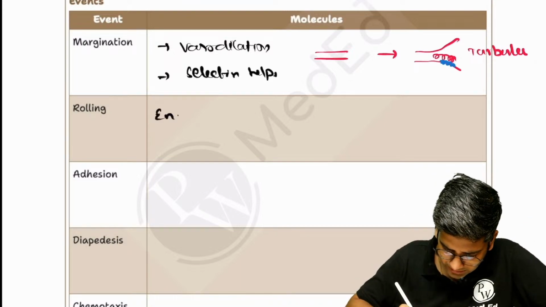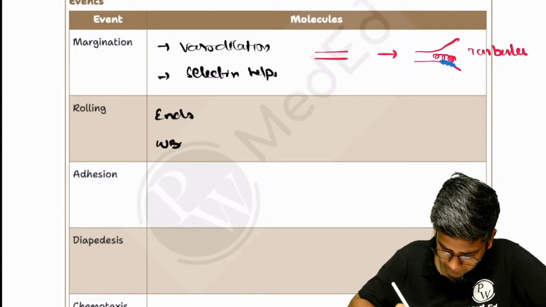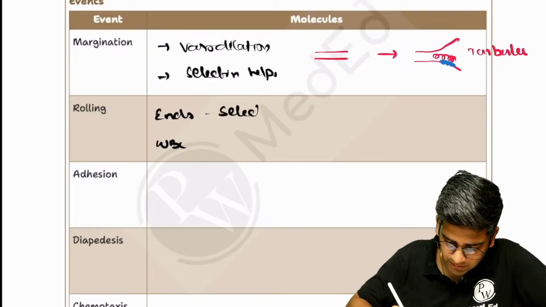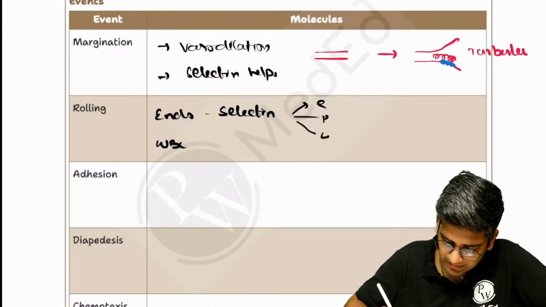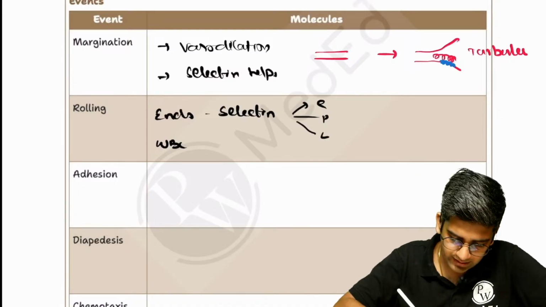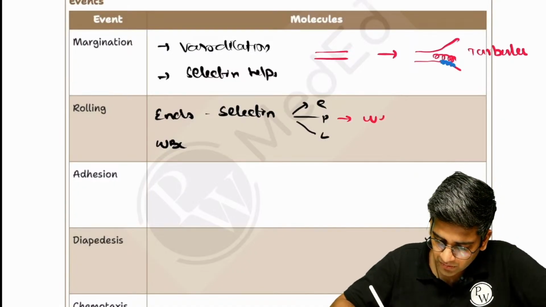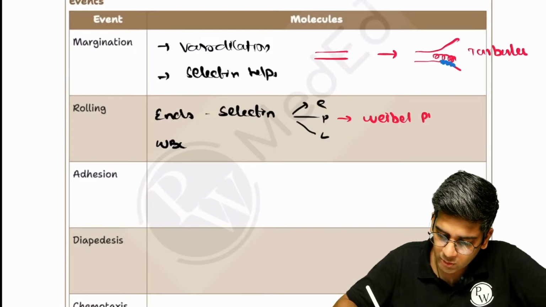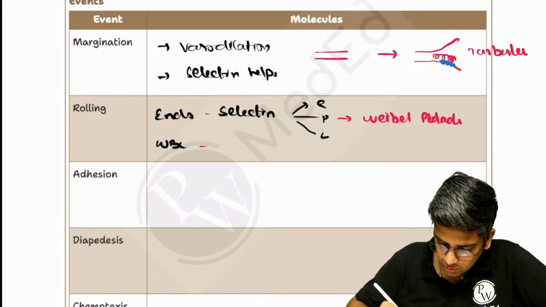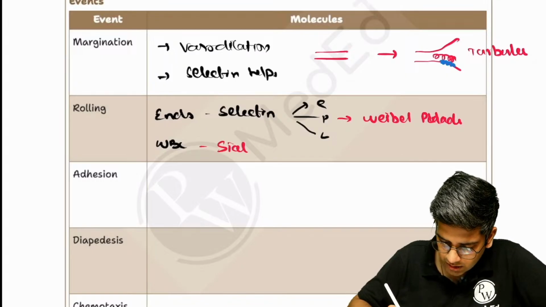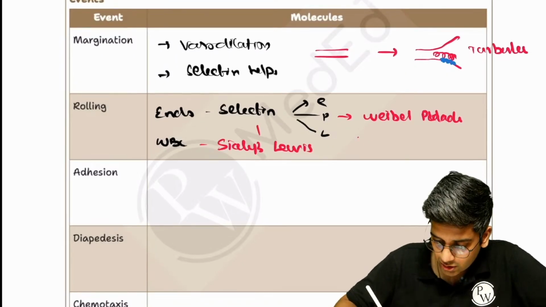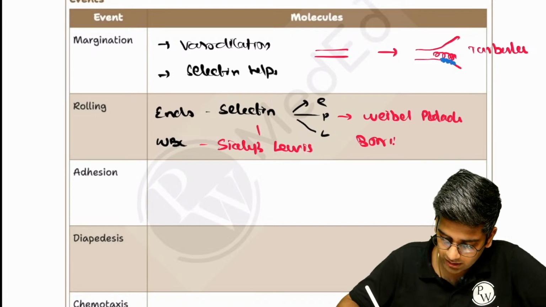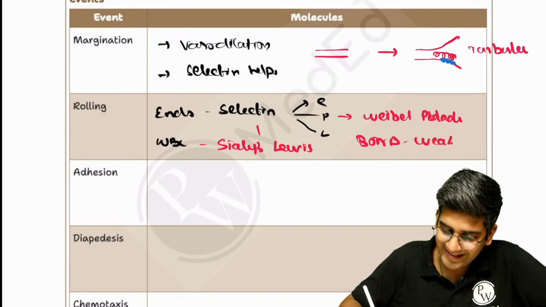So in the endothelium and WBC, in the endothelium we have selectin. If it's a long answer, write about E selectin and P selectin; L selectin is not that much involved, right? P selectin we have in your Weibel-Palade bodies, along with your von Willebrand factor, right? On the WBC, you have the sialyl Lewis X receptor. And you can write this bond is a weak bond, so it will roll.